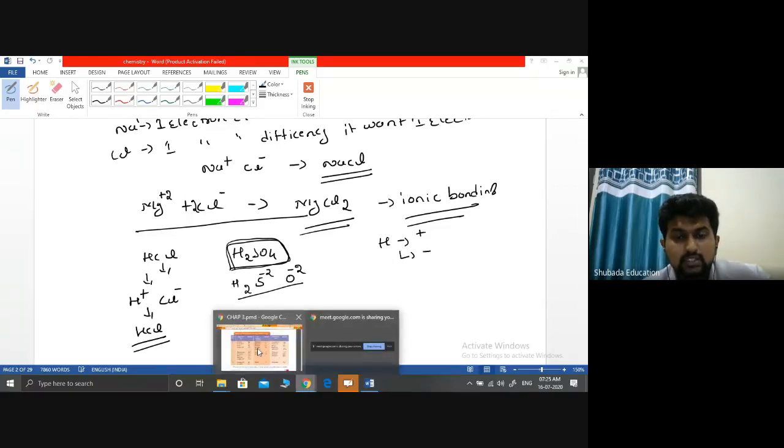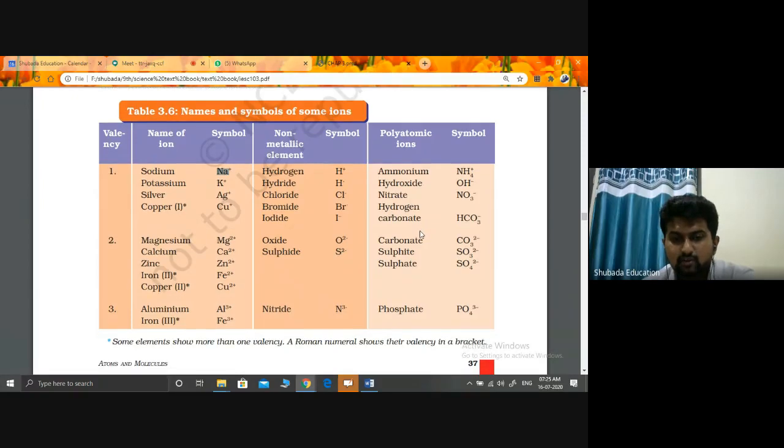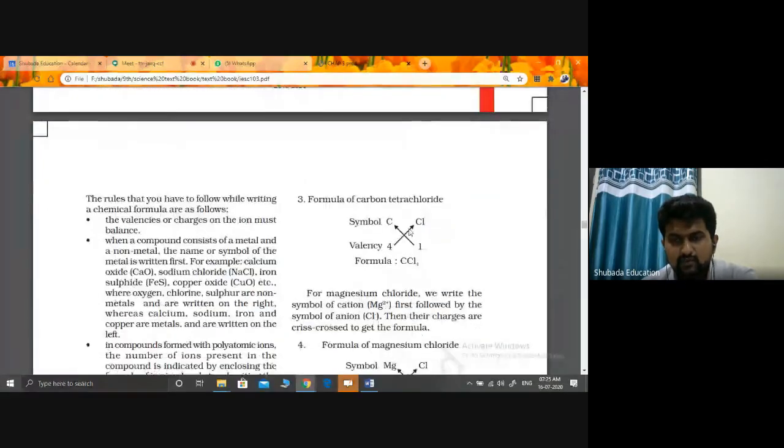So this table also, not to remember, just go through it. Okay, and these are also called as what? Valency electrons. So that is the electrons needed in the outermost shell. So that is what you discussed in here.